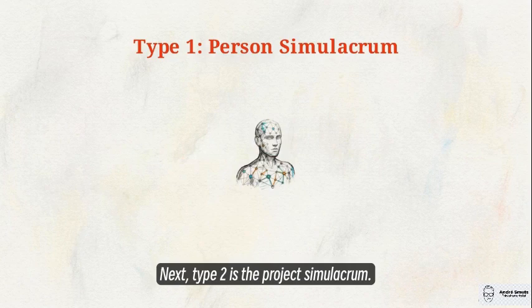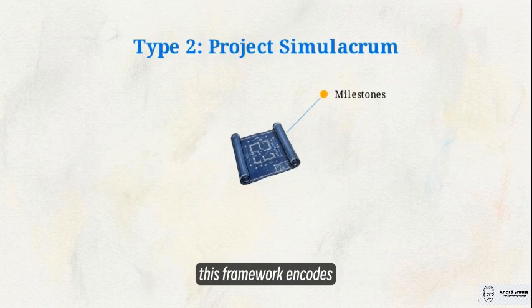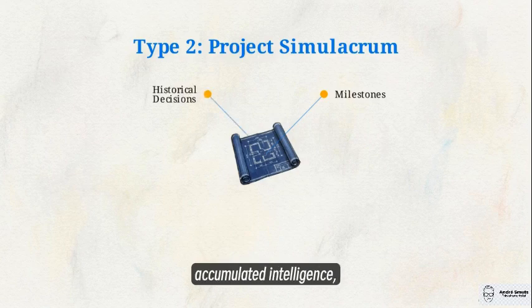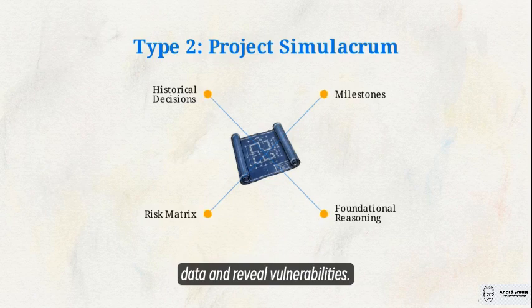Next, Type 2 is the project simulacrum. Represented as an architectural blueprint, this framework encodes accumulated intelligence, capturing current milestones, historical decisions, foundational reasoning, and known risk matrices. Teams use this to query project data and reveal vulnerabilities.